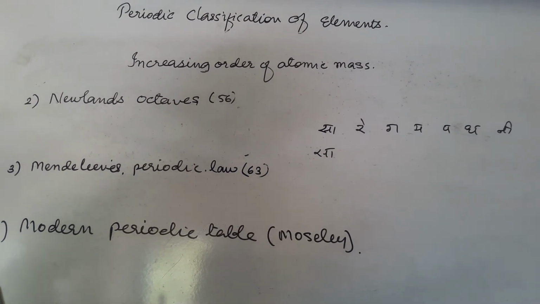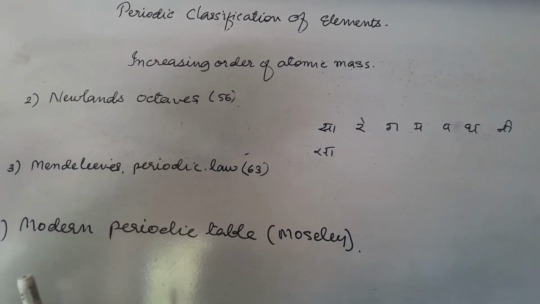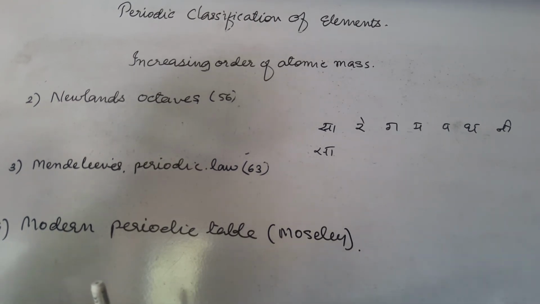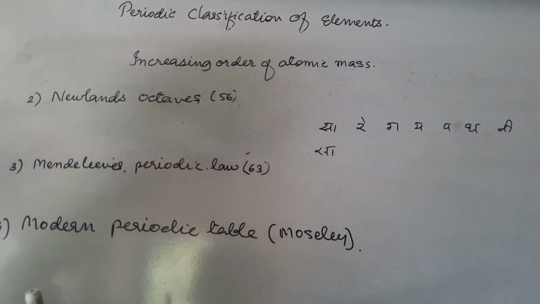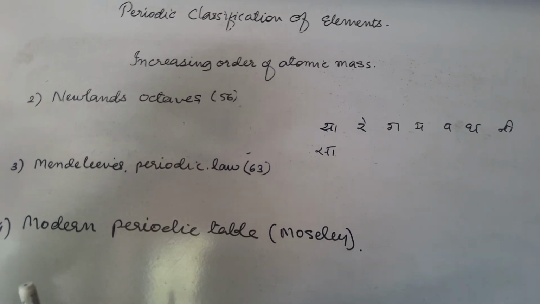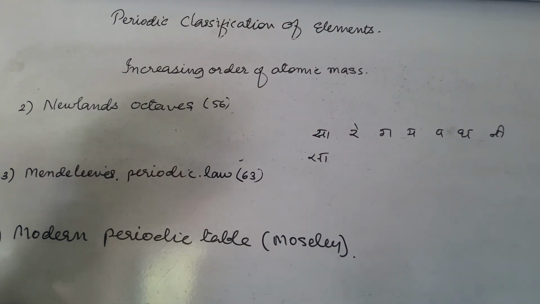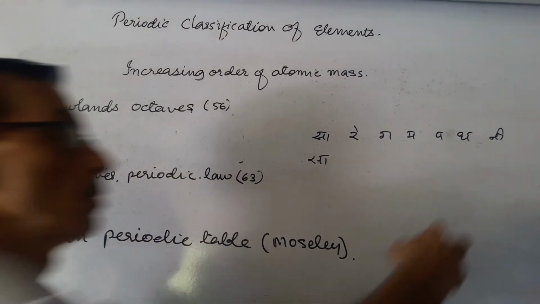Besides, in the table on page 17, cobalt and nickel had properties similar to iron, but cobalt and nickel are placed with fluorine and chlorine. Fluorine and chlorine and cobalt and nickel have different properties. In spite of having different properties, he placed cobalt and nickel with fluorine, chlorine and bromine. So this is a drawback. Similarly, you find that iron is placed with the last one.